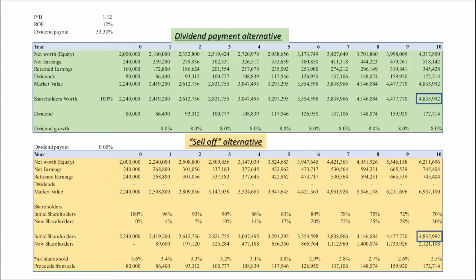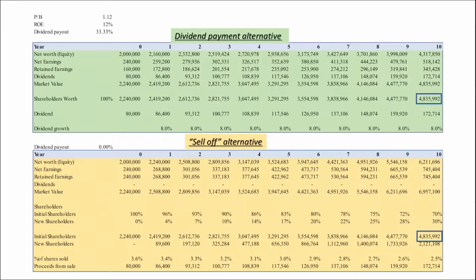If we go to our spreadsheet, that would mean the fair value for the sell-off alternative, because there is no cash stream during the 10 years, would be the value at year 10 of the company: the net worth that we have at the beginning, plus what we earn during that year, is going to be the value at the end of year 10. If we discount that to the present at a certain discount rate, that would give us the fair value of that company.